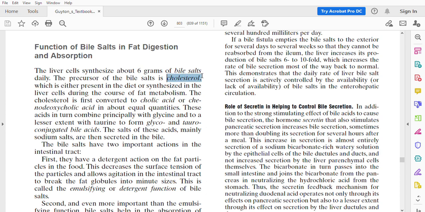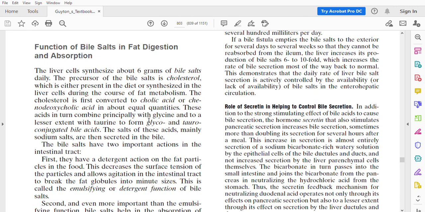From cholesterol. We have heard of cholesterol. This cholesterol is first of all converted into cholic acid and chenodeoxycholic acid. And these acids are then combined with the glycine and taurine. Glycine is an amino acid. So these acids combine with this glycine and taurine, we say either glycine or taurine, forming